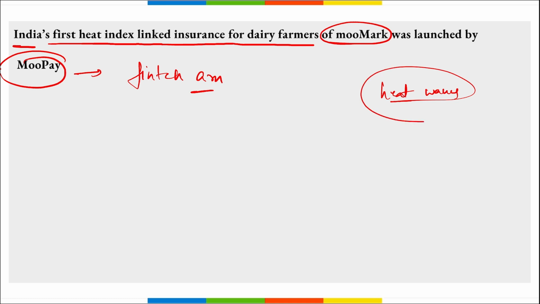And the reason is that during heat waves and high temperatures, those cows and buffaloes do not give the right amount of milk during the summer. If there is a financial loss during that time because of the heat waves for those dairy farmers, this first heat index based insurance was launched for them, so that during that loss the insurance company can pay the compensation, right? So it is your MooPay.